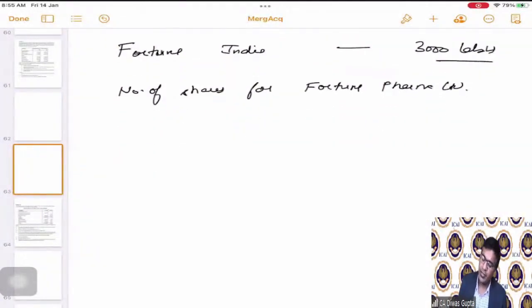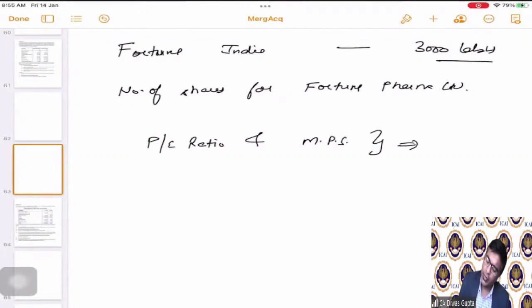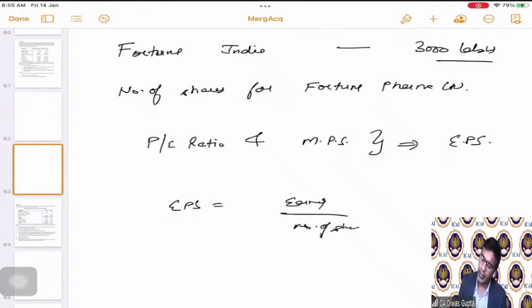Now, students, if you see, we are given PE ratio and market price per share. Can we calculate using that what is the EPS expected? Correct. And EPS is equal to earnings divided by number of shares. Correct. We are also given PAT for the earnings.